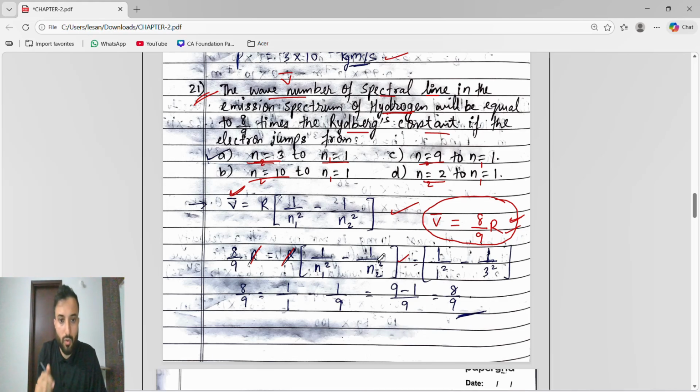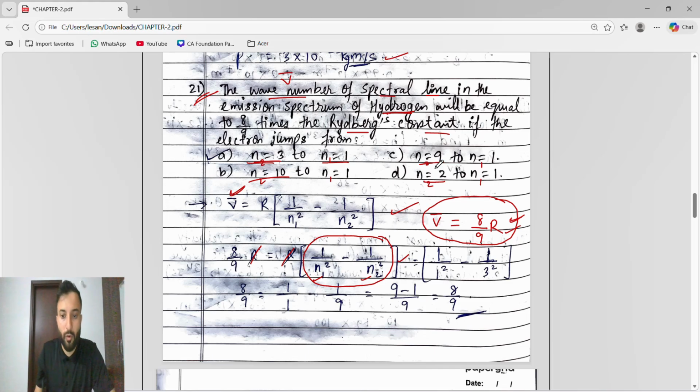So what we are going to do here is the trial and error method. Trial and error method means we will take those values of n1, n2 such that when we solve this part, it should equal 8 by 9, LHS equals RHS. We have to take the options, substitute them in this place, and check in which option we get LHS equals RHS.